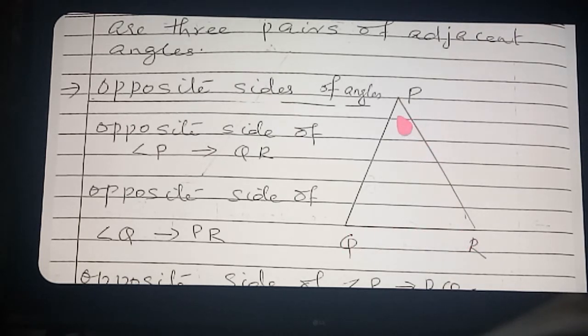What is coming? P. From the vertices PQR, QR dropping, you will get P. So the opposite angle of side QR is equal to P. Similarly, the opposite angle of side PR is Q. Similarly, the opposite angle of side PQ is R.